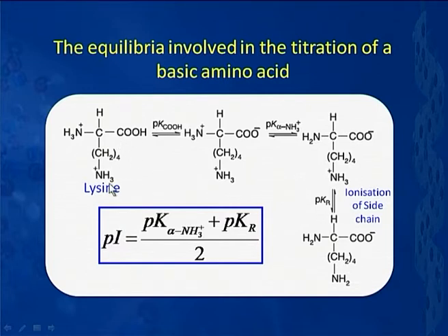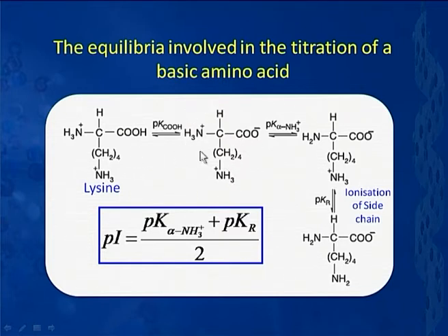Now, if I look at it, again we find that there are 1, 2, 3 inflection points, and there are 1, 2, 3, 4 species, similar to what we had in case of aspartic acid, but now the equilibria involved are slightly different. Let us have a look at it. As before, at low pH we have this dicationic form of lysine, because both of them will be protonated. So, it is a dication because this is neutral here. With increase in pH, to begin with, the carboxylic acid group gets ionized, and what you get is the following species, which is a monocation.